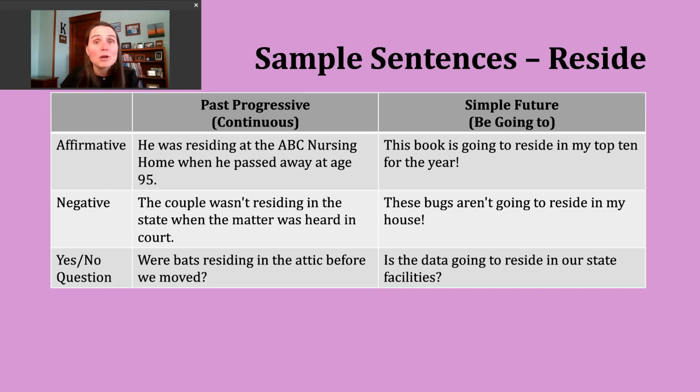We'll be using present form of be here. So if my subject is I, my pattern is am going to and the base verb. If my subject is you, we, or they, I'm going to use are, A-R-E, going to, and the base verb. And finally, if my subject is he, she, or it, I'll use is going to, and the base verb. An example of this. This book is going to reside in my top 10 for the year.